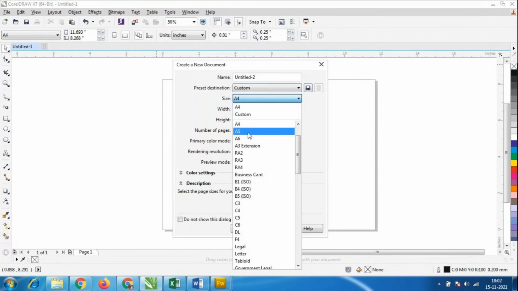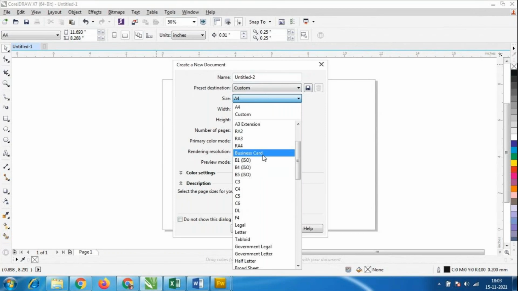Afterwards we have different sizes here, called A3 sizes. Some students know A3 sizes, those who do drawing and paintings, who have drawing and painting as hobbies, and those people use A3 sizes. Next, we have other sizes here, called business card. Business card is nothing but visiting card design.